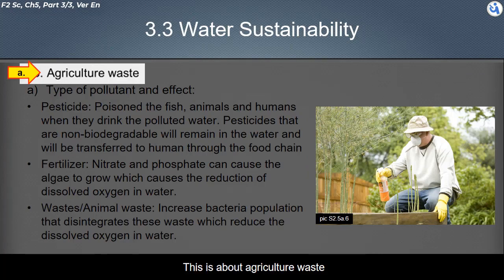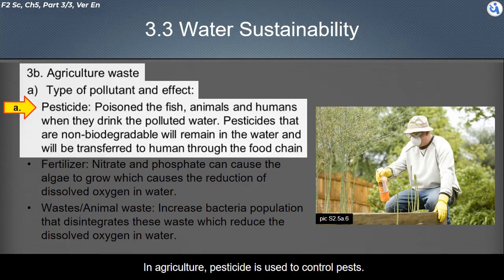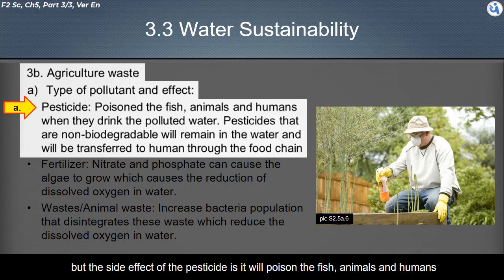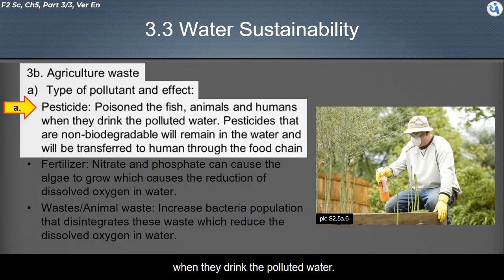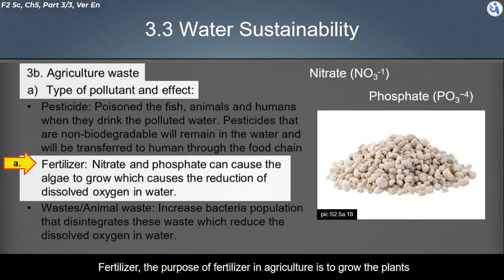This is about agriculture waste. In agriculture, pesticide is used to control pests. But the side effect of the pesticide is that it will poison the fish, animals, and humans when they drink the polluted water. Pesticides that are non-biodegradable will remain in the water, and will be transferred to humans through the food chain.